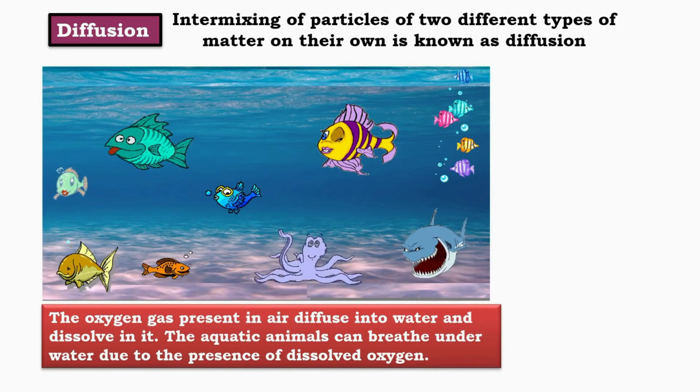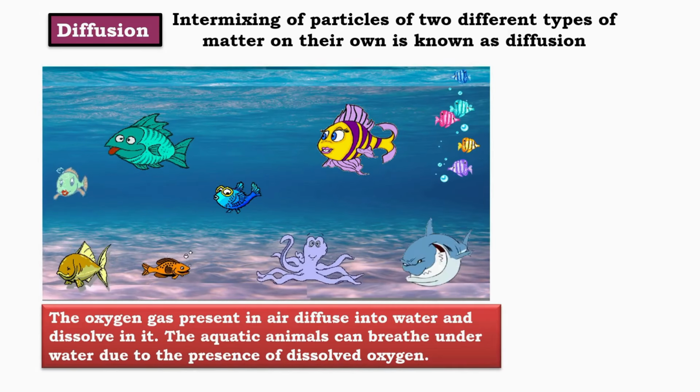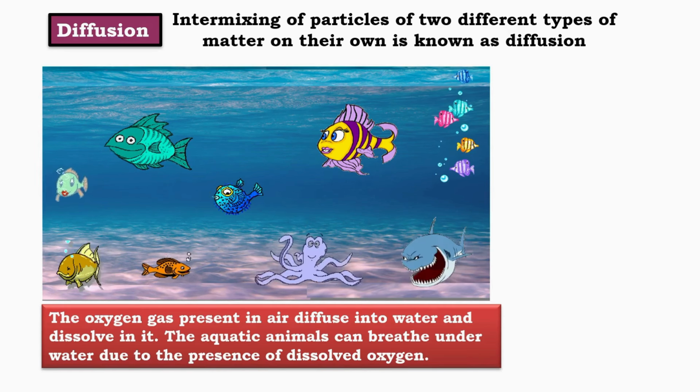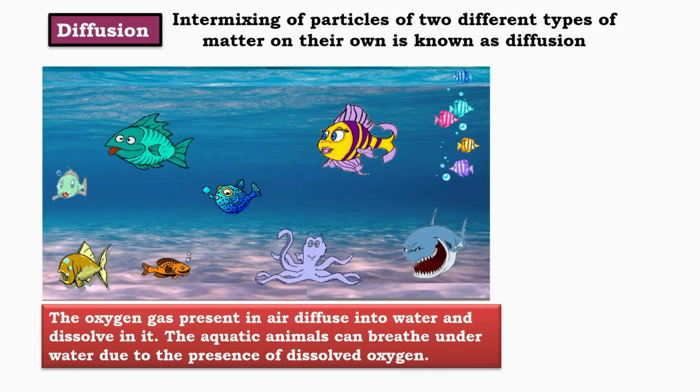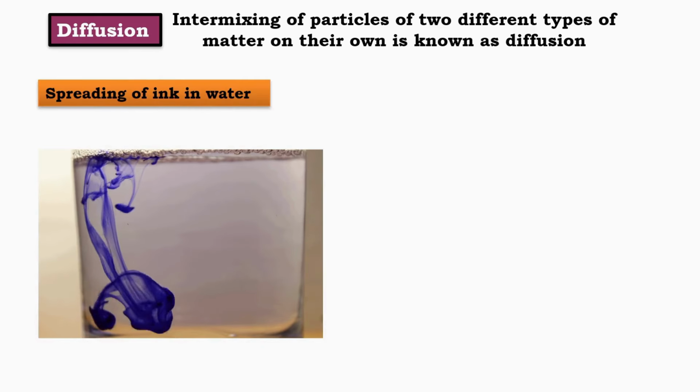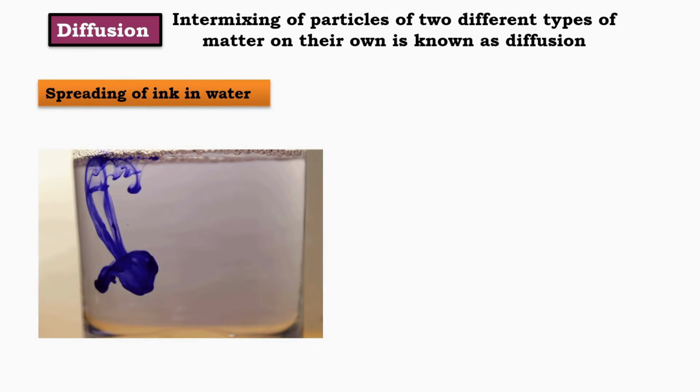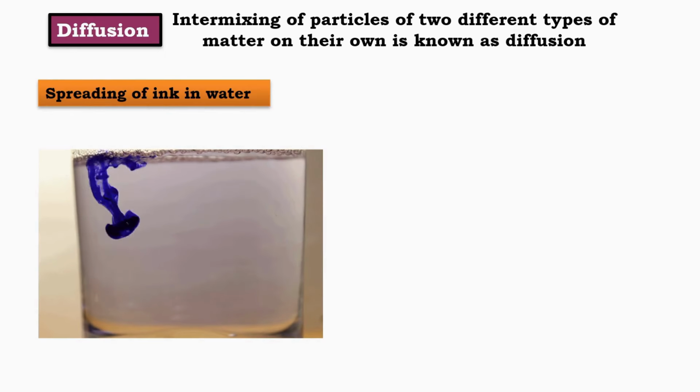Oxygen diffusion underwater. Diffusion plays a critical role underwater as well. The oxygen gas present in the air diffuses into water, dissolving in it. This dissolved oxygen allows aquatic animals, like fish and octopuses, to breathe and live underwater. Spreading of ink in water. Another clear example of diffusion is the spreading of ink in water. When ink is dropped into water, it quickly spreads and mixes throughout, showing how diffusion works in liquids.